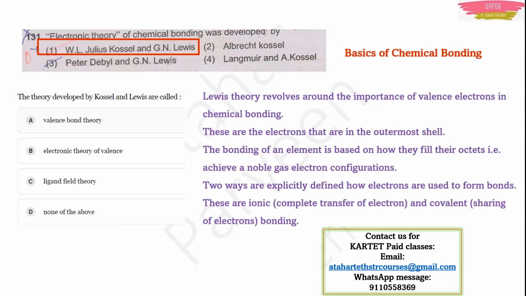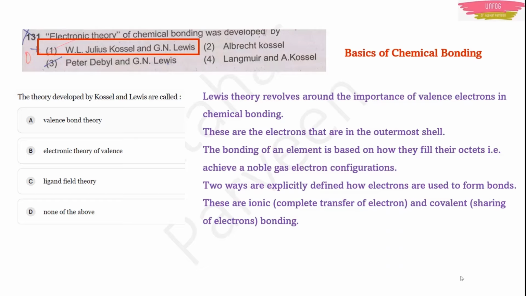Now, there are two ways by which electrons are used to form bonding between two atoms. First way is ionic bonding. Second way is covalent bonding. In ionic bonding, there will be complete transfer of electrons from one atom to another. And in covalent bonding, there will be sharing of electrons between two atoms. It means electrons will not leave their atom. Staying in that atom only, they will bond with electrons from the other atom. Okay, so the answer to this question is the electronic theory of valence. This was developed by Kossel and Lewis.